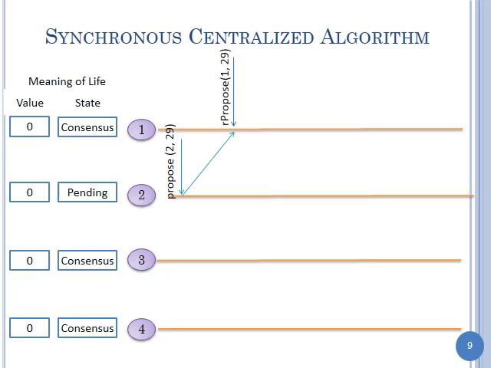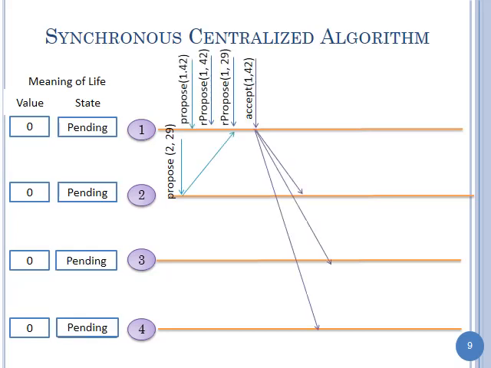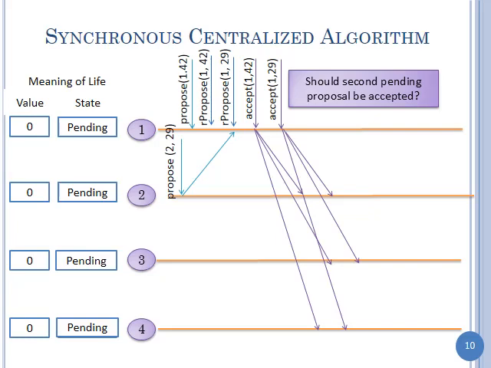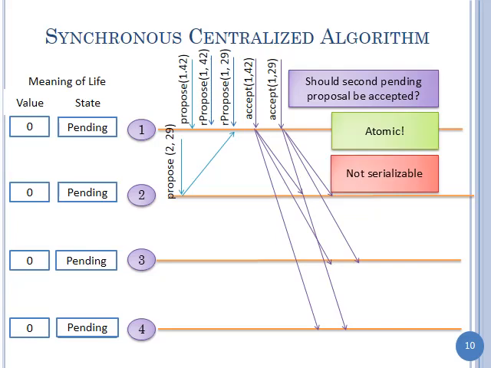And in the synchronous centralized case, it is the same situation, except that I send the accepts across. Okay? But again, I'm sending the accepts across, even though the first proposal is pending. One proposal is pending. So should the second proposal be accepted is the question that you asked and that I asked back here, whose answer we'll have to wait for. Okay?